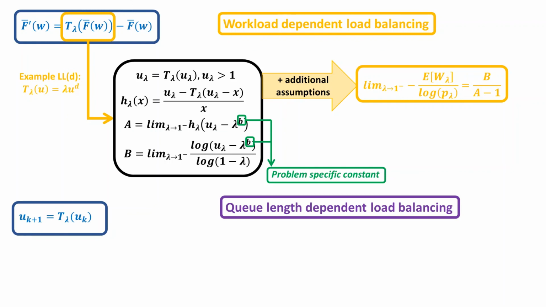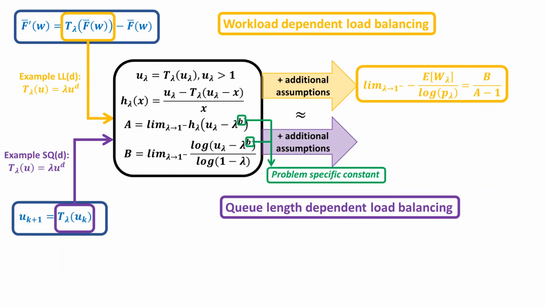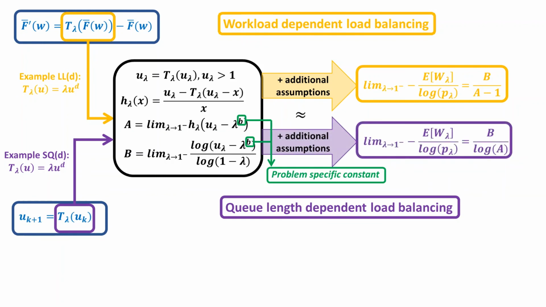For example, for the SQD policy, we again set t lambda of u equal to lambda times u to the power d. We then compute the same value of u lambda, A and B, and with pretty much the same additional assumptions, we obtain a similar limiting result.